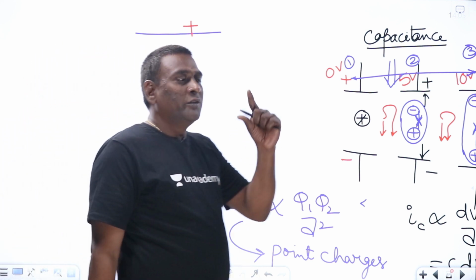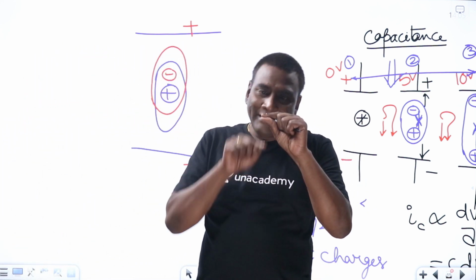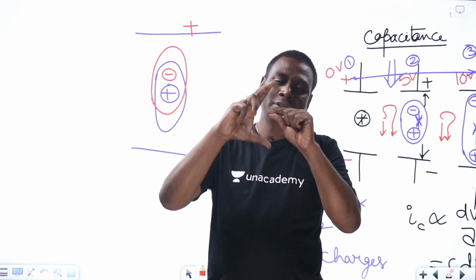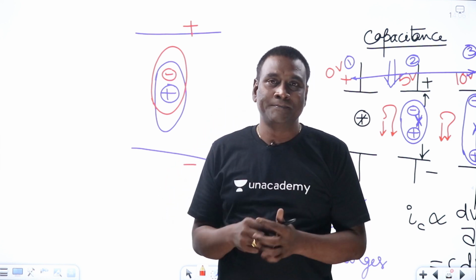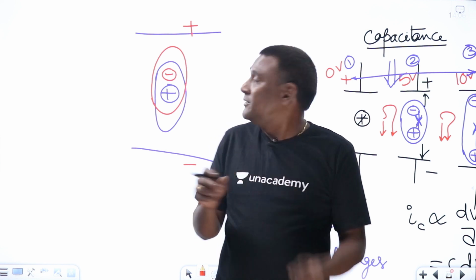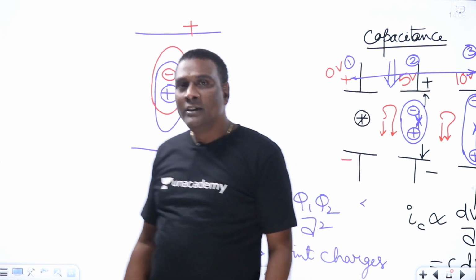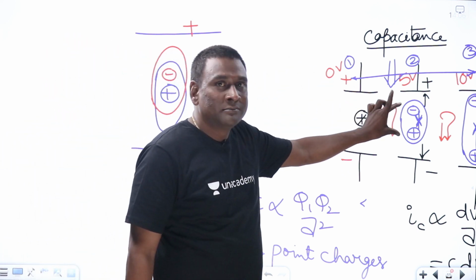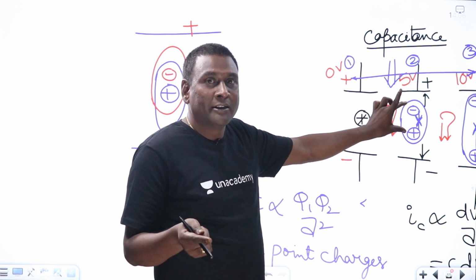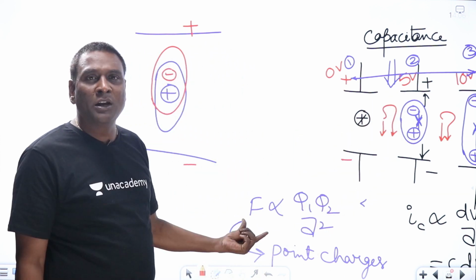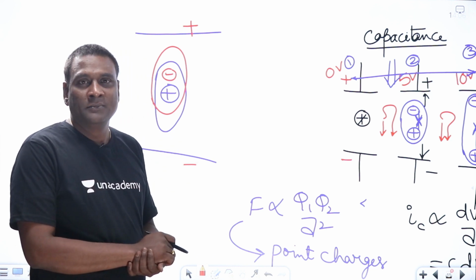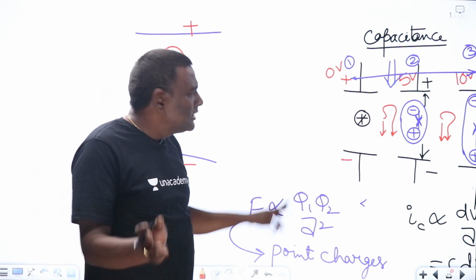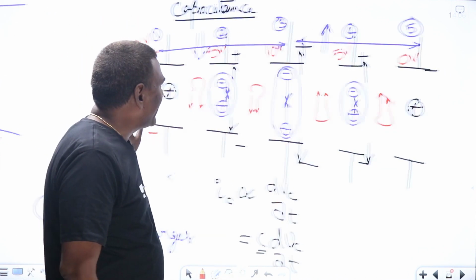If this is positive, and this is going to be the electron orbit, my orbit can be slided like this. So that slide or distance between the dipoles will be in angstrom units, 10 to the power of -8 meters. Now, can you apply the point charges formula? No, because the distance is very, very less. The moment distance is very, very less, you cannot apply Coulomb's law at all. Rather, the dipole moment formula has to be used, and the EM theory faculty will deal with that.